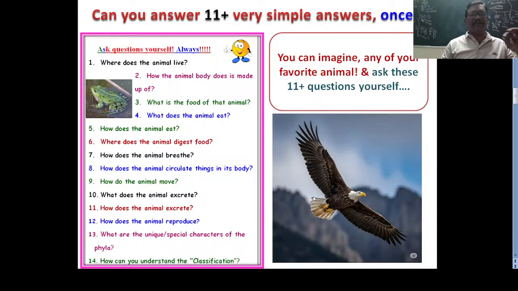And you can take one animal. For example, you can take this frog, or you can take this eagle or a bird. Then you can ask these questions. Important. These are because we have 11 plus phyla. In these 11 phyla, there are 11 essay questions on general and special characters.